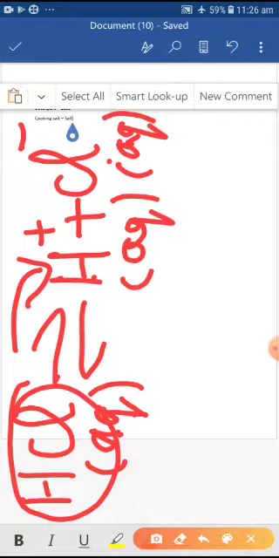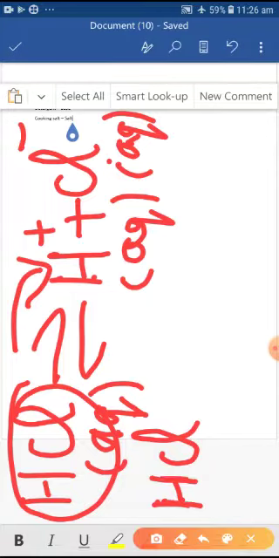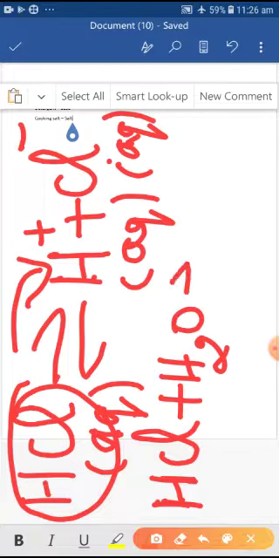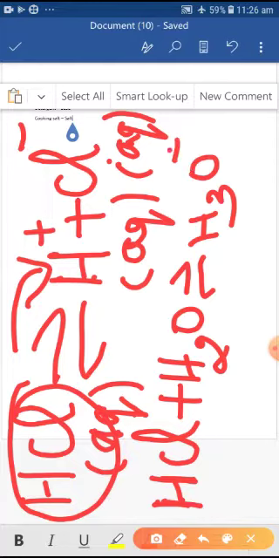Next, HCl reacted with water gives H3O+ and Cl-. This HCl is an aqueous solution because it is dissolved in water.